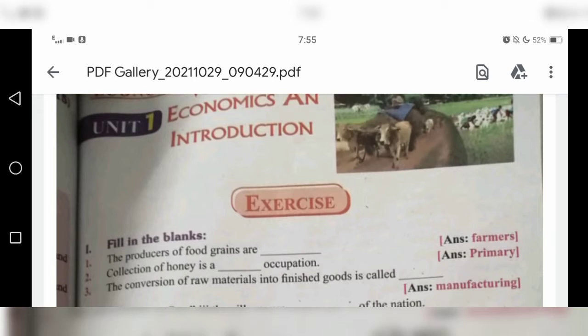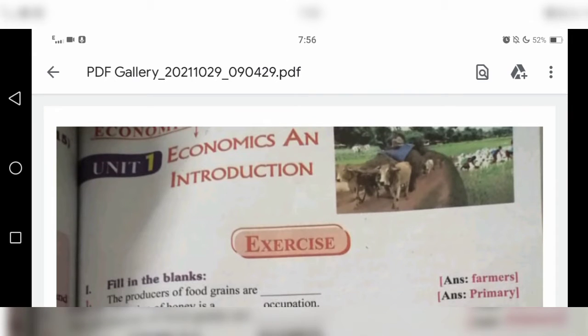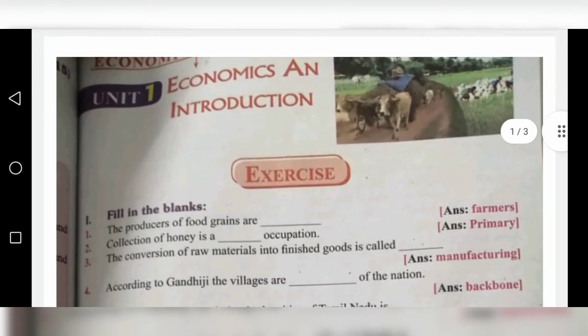Okay, so we have to revise the lesson. Today we are going to revise economics, Unit 1, Economics and Introduction. So we have to read all the exercises.